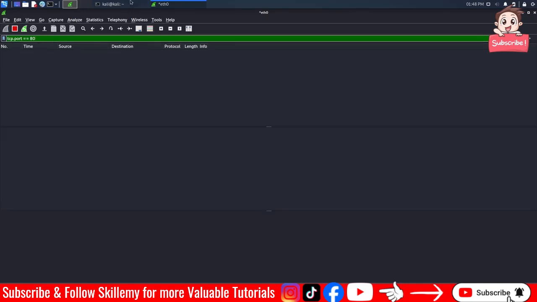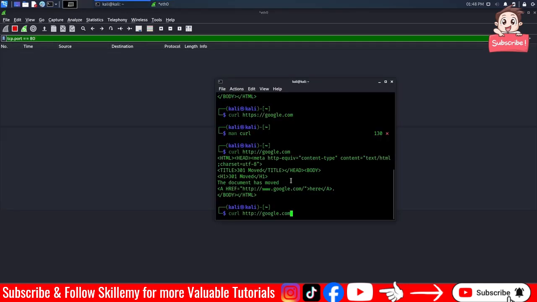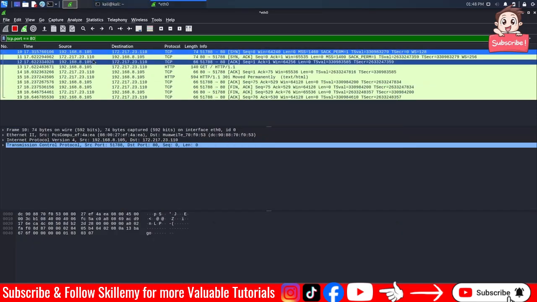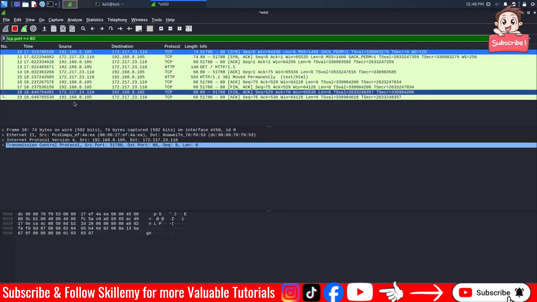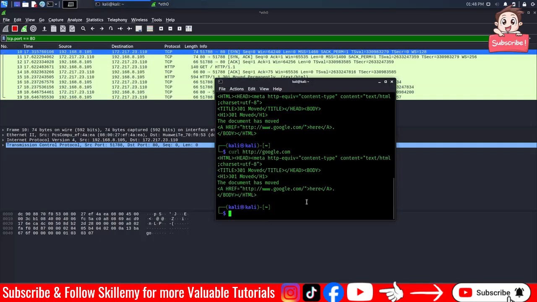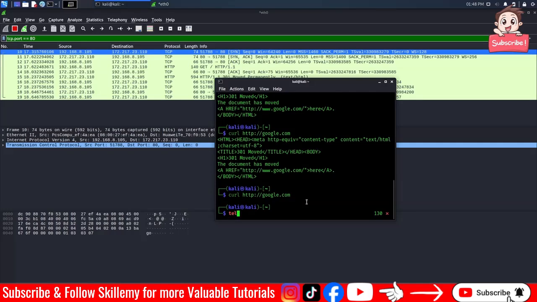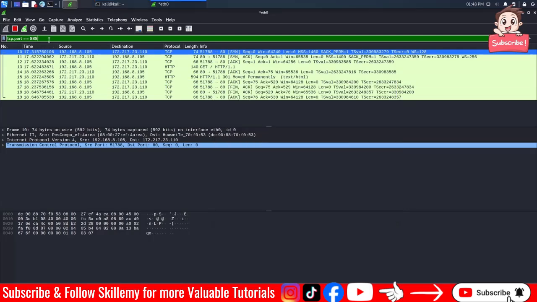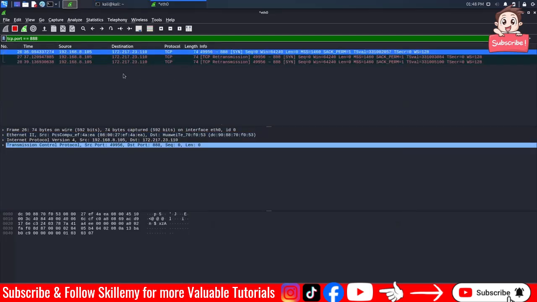After that, you can see there is nothing. Again, if I go to curl HTTP, which is port 80, you can see that we start receiving a lot of traffic. This time I'm using telnet, and let's go to google.com on port 888. Let's change the filter to 888. You can see that it starts receiving.